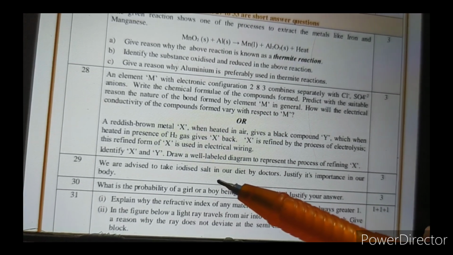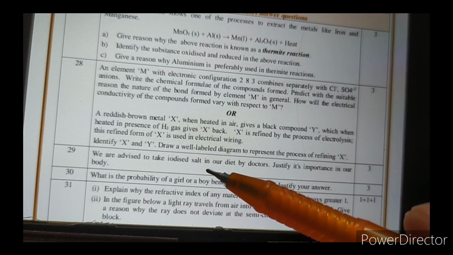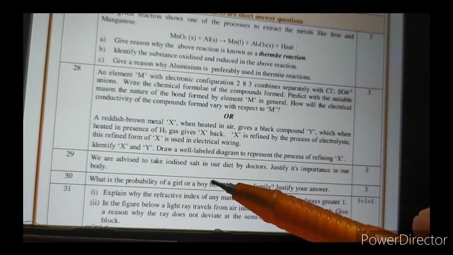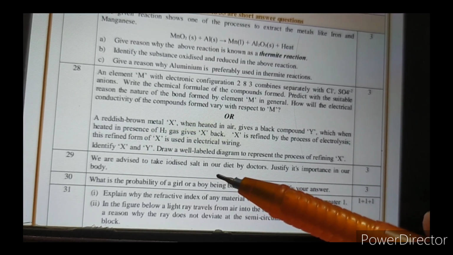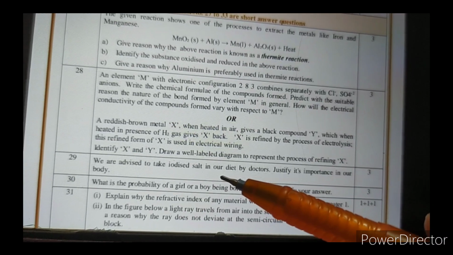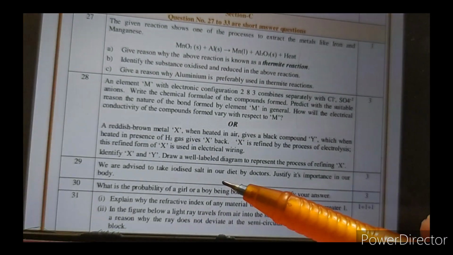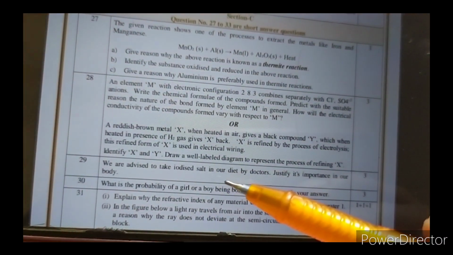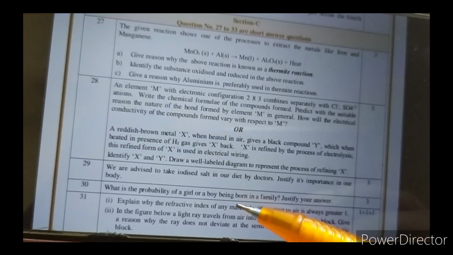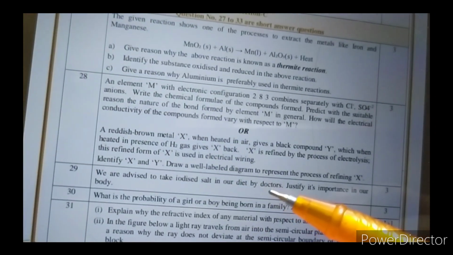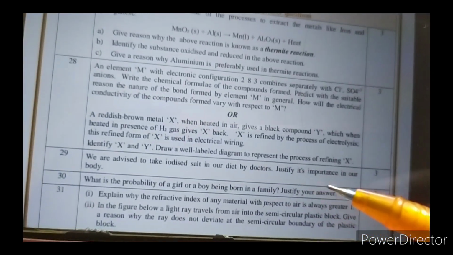If there is a deficiency of iodine in our body, it will lead to goiter, that is swelling of the neck, and the metabolism will also be disturbed. If there is an excess of the hormone, then also it will lead to diseases, and if there is a deficiency of the hormone, then also you will get diseases. So both in case of hyper and hyposecretion of thyroxine hormone, you will get diseases.